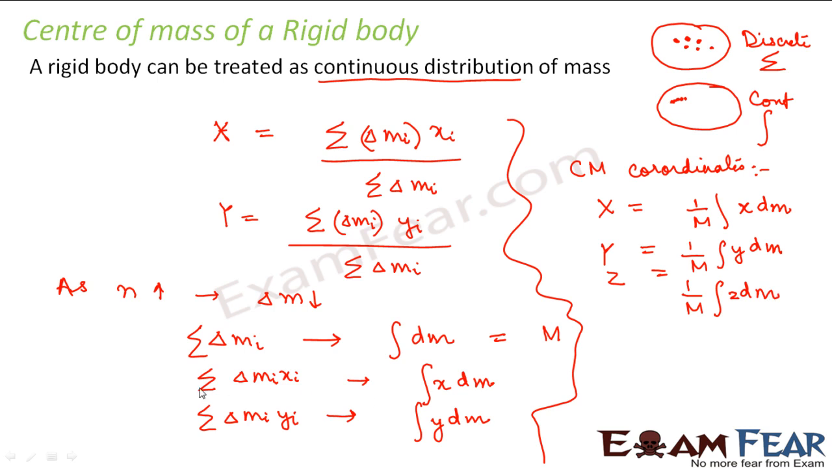That's because in summation of mi xi, the numerator becomes x dm, y dm and z dm respectively, and the denominator, summation of delta mi, is equal to integration of dm, which is equal to capital M, the mass of the system. So this is how we can define the coordinates of the center of mass for a rigid body with a continuous distribution of mass.